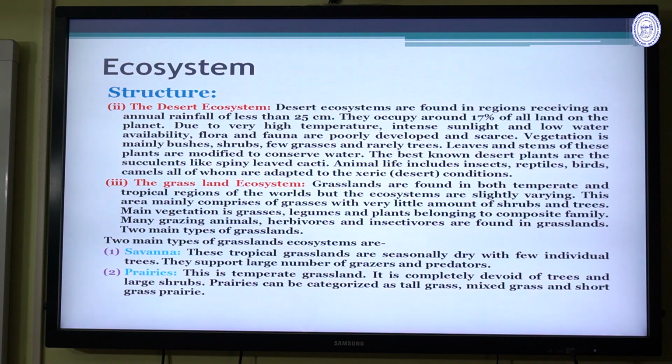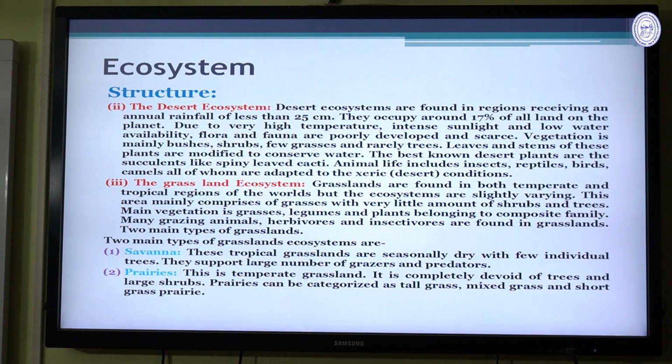Then there is the desert ecosystem. The desert ecosystem is another important ecosystem. Desert ecosystems are found in regions receiving an annual rainfall of less than 25 centimeters.